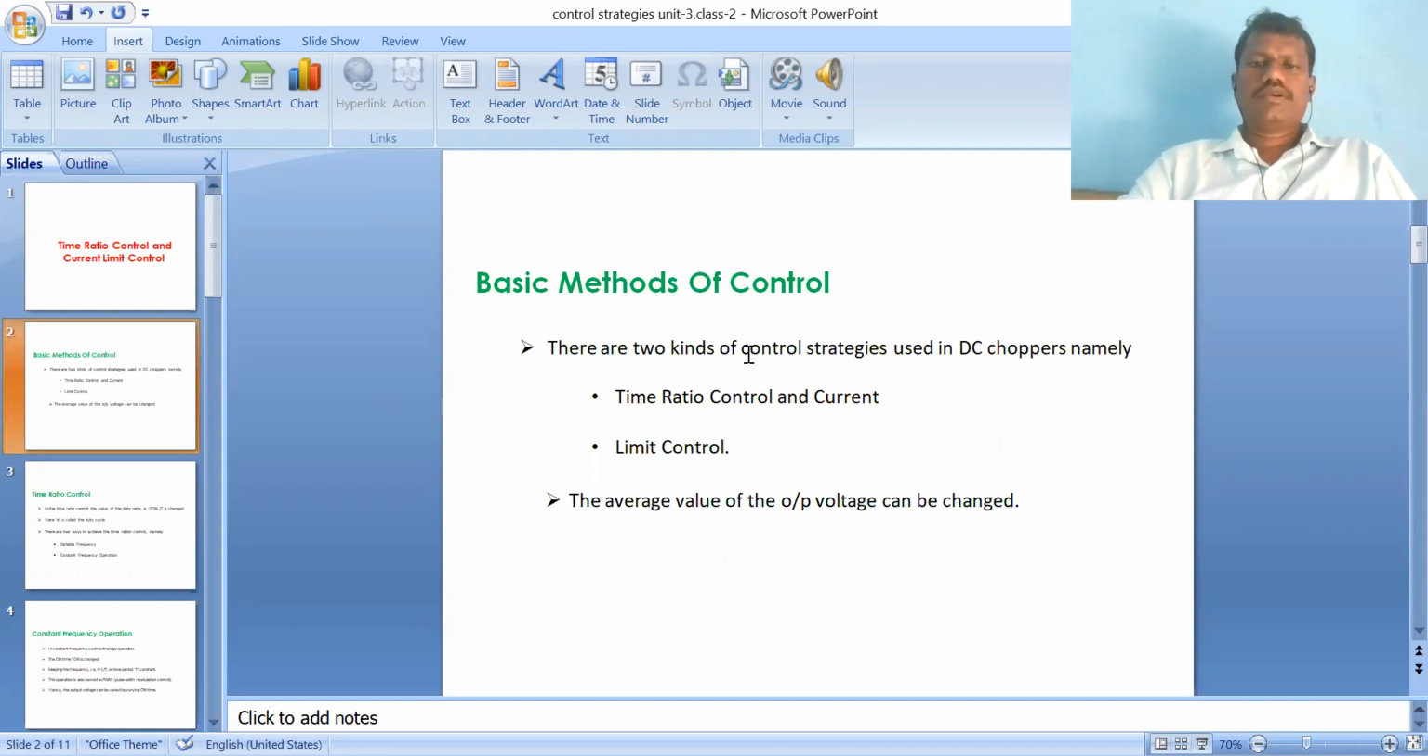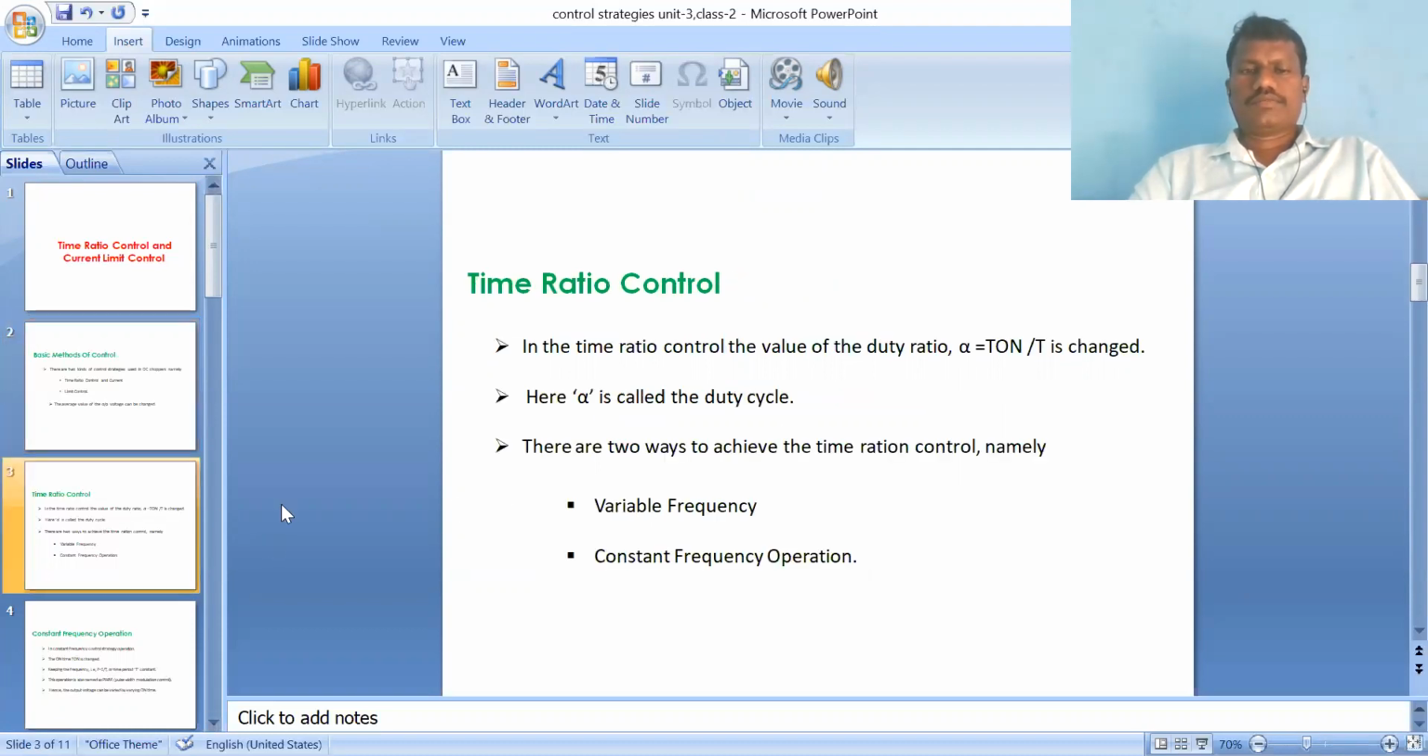So there are two kinds of control strategies using DC choppers, namely time ratio control and current limit control. By using these two control strategies, the average value of output voltage also changes, either increasing or decreasing. So what is meant by time ratio control?